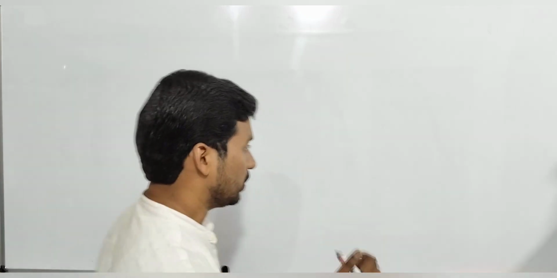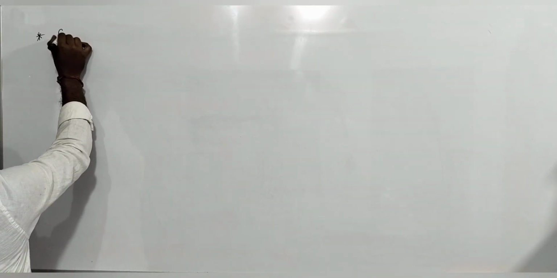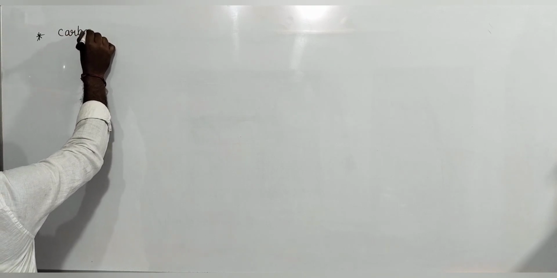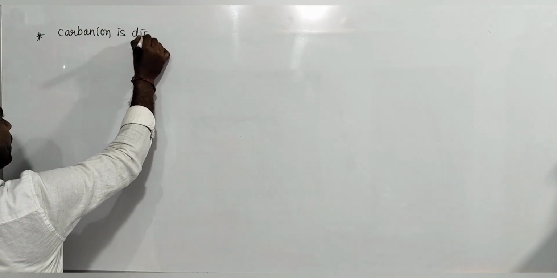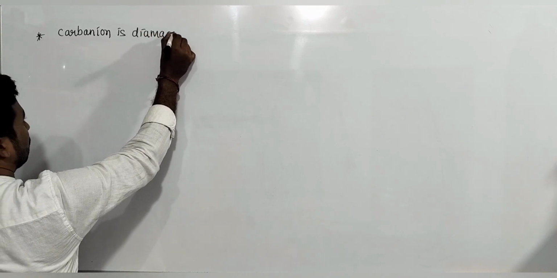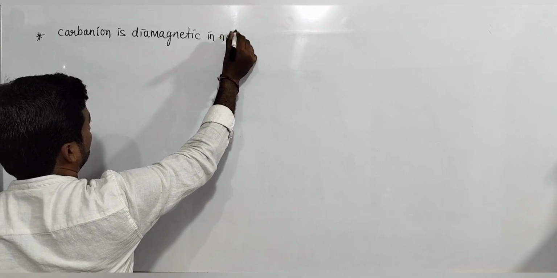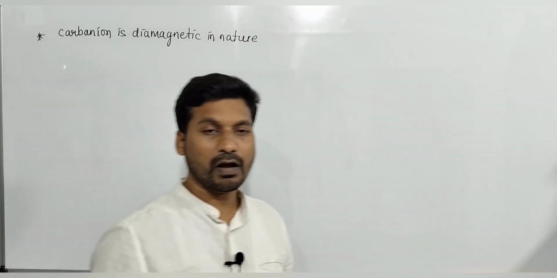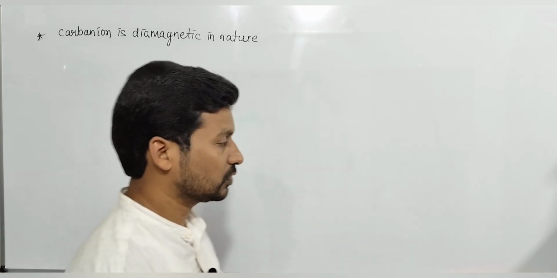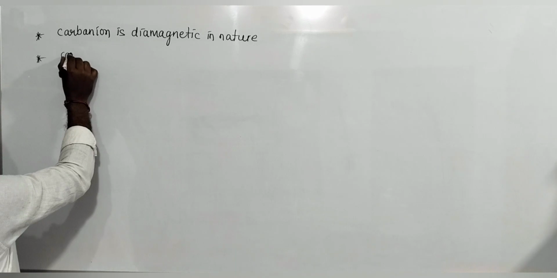Carbanion is diamagnetic in nature due to the presence of octet configuration. It has octet configuration and all electrons are paired up, so it is diamagnetic in nature.